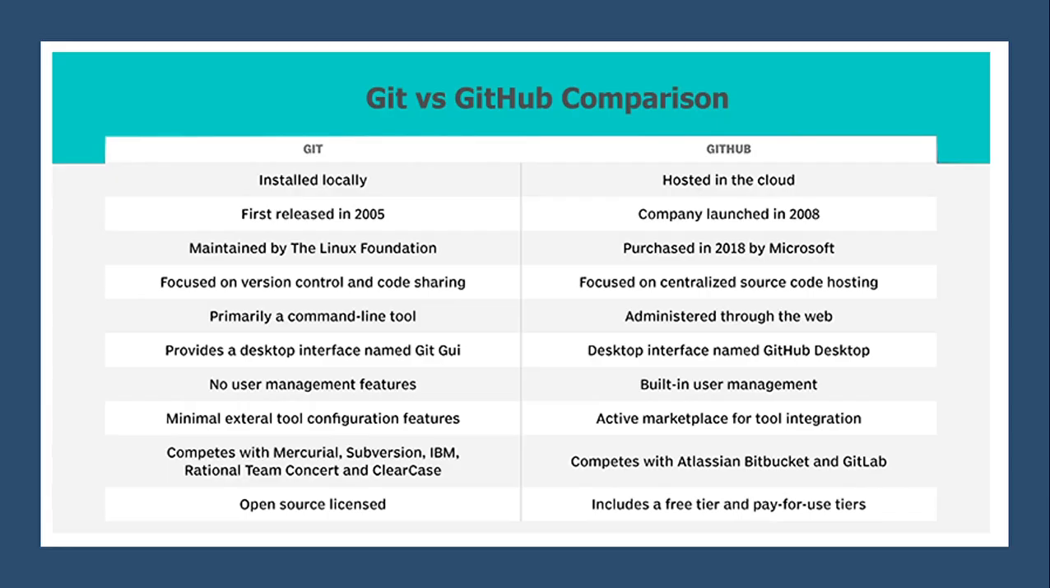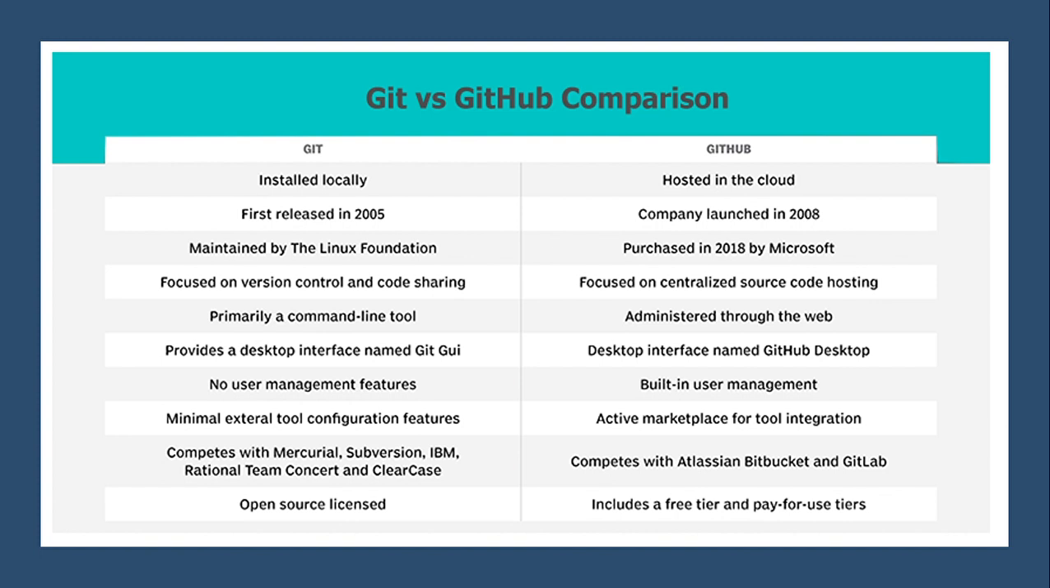So Git versus GitHub. Git is installed locally. It is not on a browser, whereas GitHub is hosted on the cloud. Git was first released in 2005 and GitHub was released in 2008. Git is maintained by the Linux Foundation, whereas GitHub was purchased in 2018 by Microsoft. Git is focused on version control and code sharing, whereas GitHub is focused on centralizing source code hosting. Git is primarily a command line tool, and GitHub is administered through the web. Git provides a desktop interface named Git GUI, whereas GitHub's desktop interface is named GitHub Desktop.